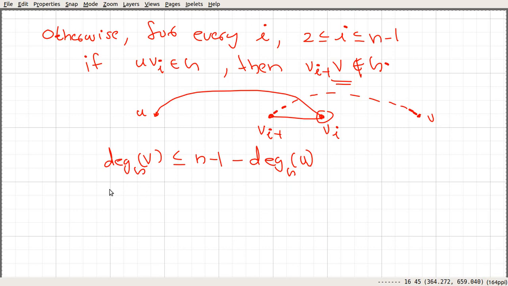If you rearrange this quantity, you get the degree of v in G plus the degree of u in G is less than or equal to n minus 1, which is strictly less than n.